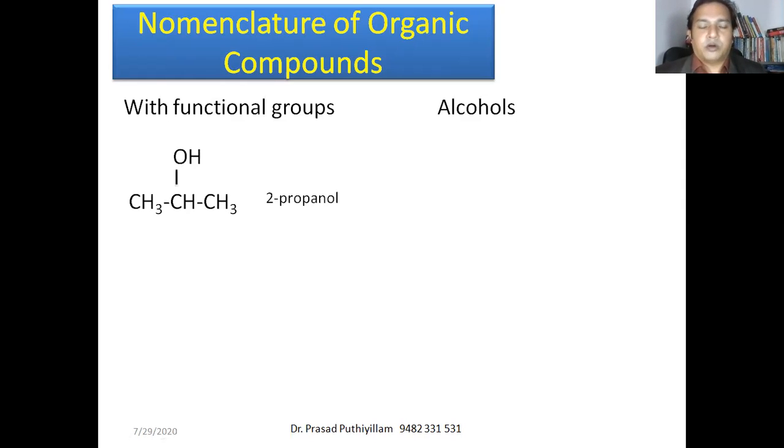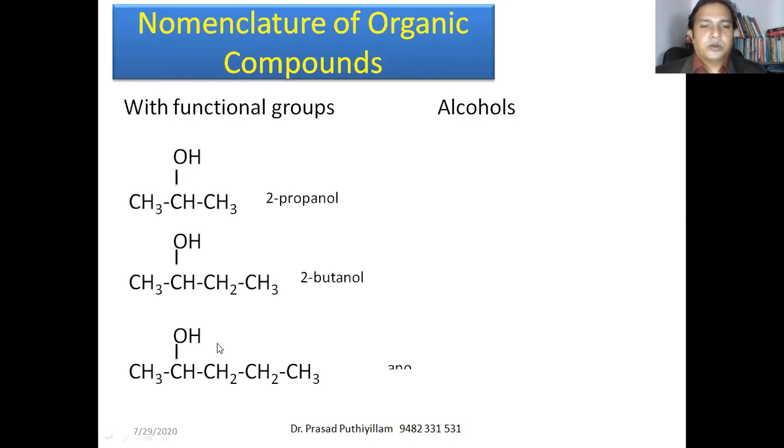If you write propanol, it is understood that OH is on the first carbon atom. Whereas if OH is on the second or third carbon atom, then we have to give the number, otherwise it will be a different molecule. Therefore, this is 2-propanol. So here it is 2-butanol. This is 2-pentanol.